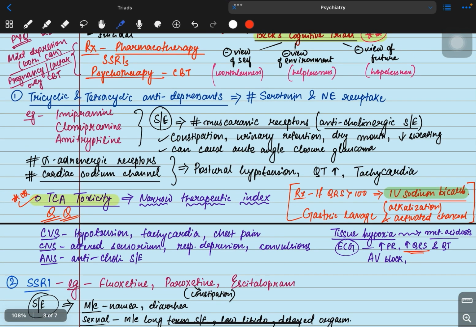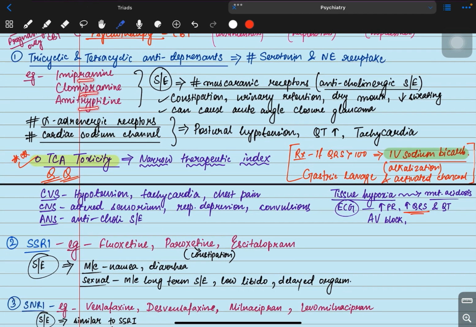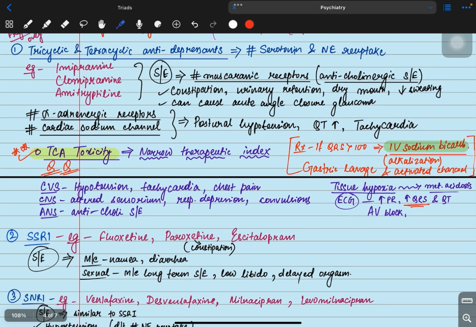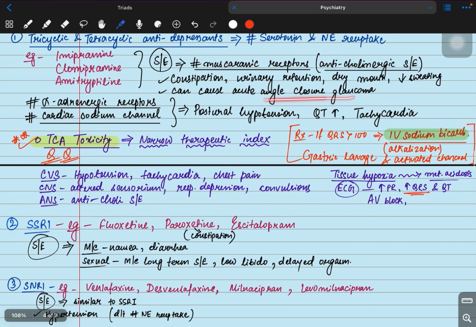Now, what drugs can we give? These are tricyclic and tetracyclic antidepressants. Their mechanism of action is that they block serotonin and norepinephrine reuptake. Examples are imipramine, clomipramine, and amitriptyline. What are the side effects? It blocks the muscarinic receptors, so it has anticholinergic side effects like constipation, urinary retention, dry mouth, decrease in sweating, and it can also cause acute angle closure glaucoma.